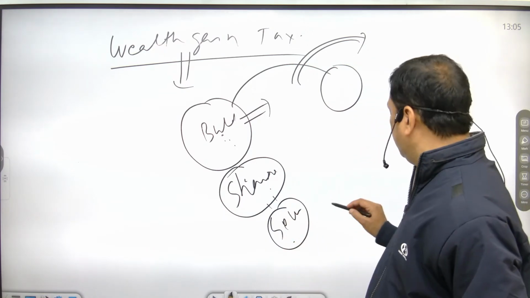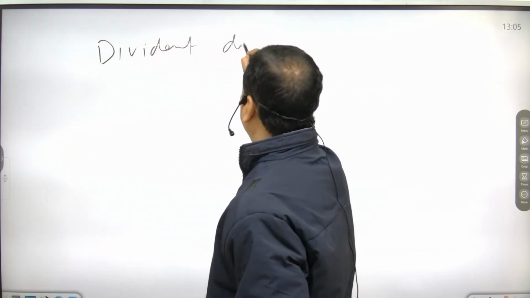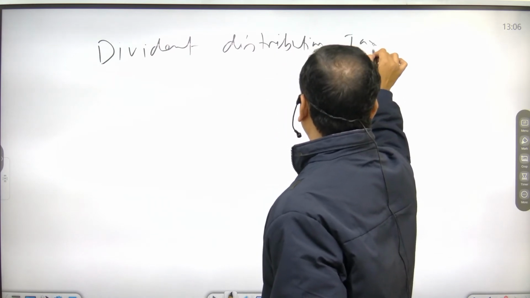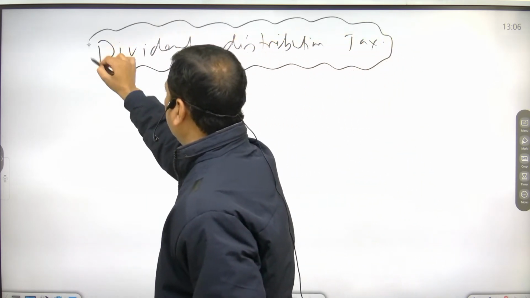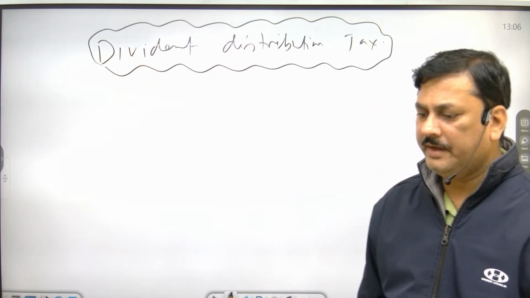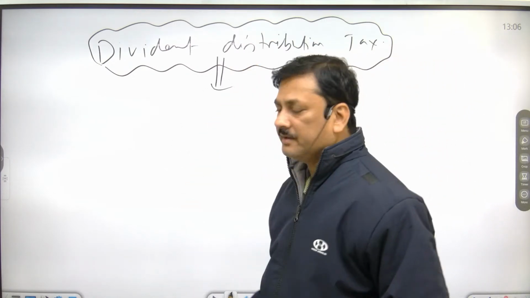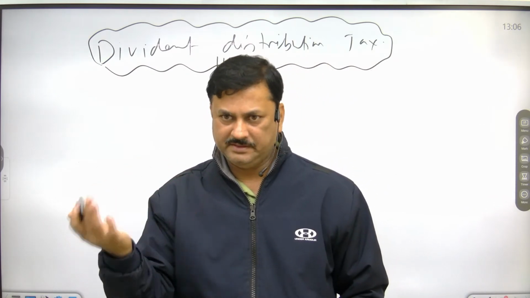Next is dividend distribution tax. Now look here. Dividend is what? It is the profit shared by companies.